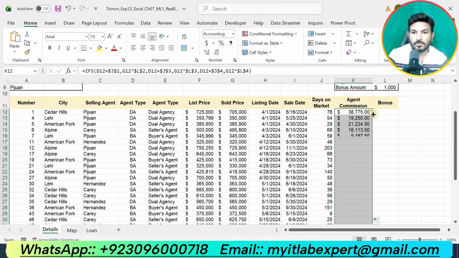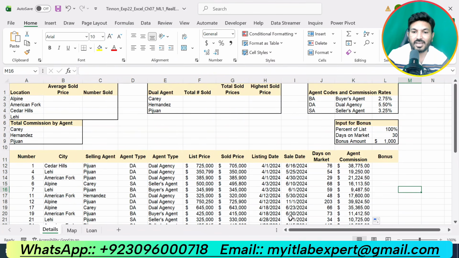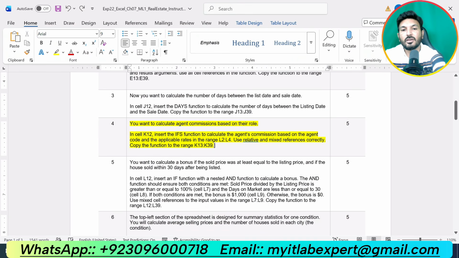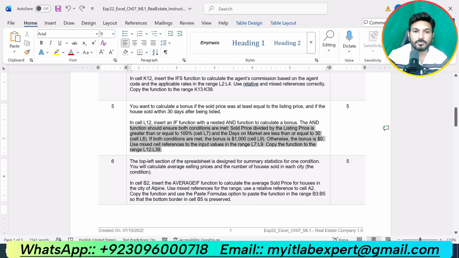Okay. Now we got all the agent commissions. So that is all about step number 4, where we were supposed to calculate the agent commission. So I have calculated the agent commission. Now we are supposed to do the next step, that is step number 5.